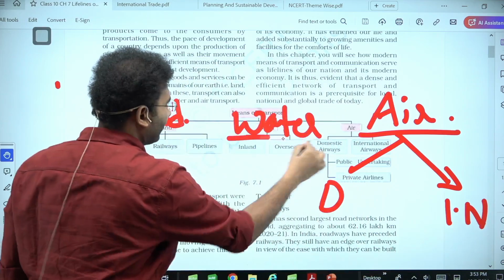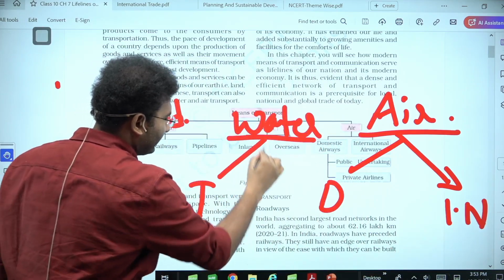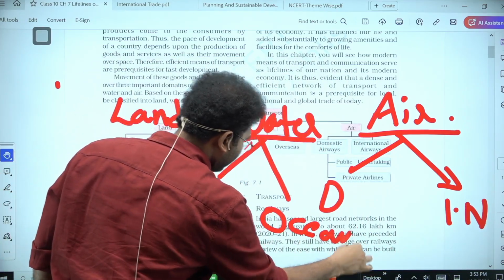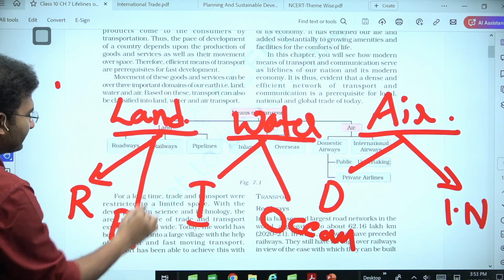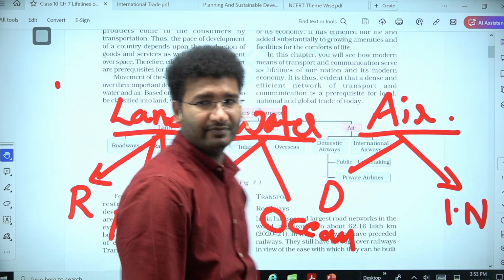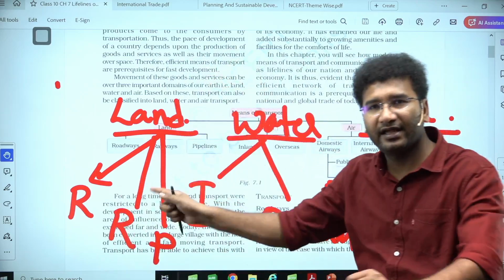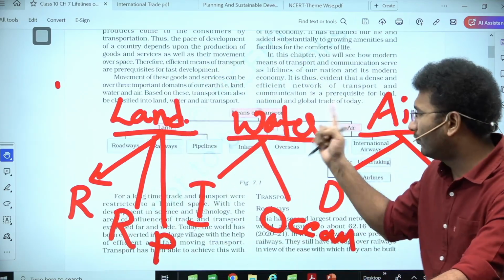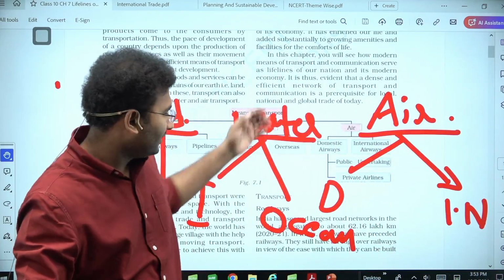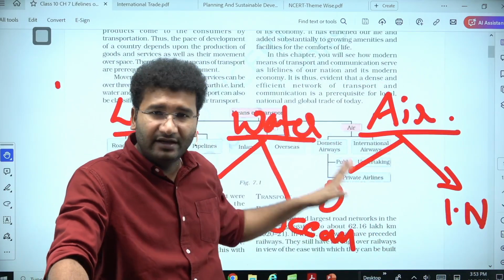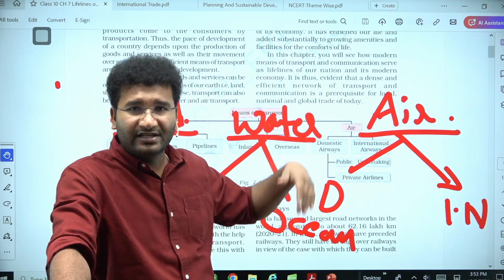For water, it can be inland, it can be in the ocean. And for land, it can be roadways, railways, or pipelines. Land: rail, roadways and pipeline. Water: inland and outward, that is ocean. Air: domestic and international.